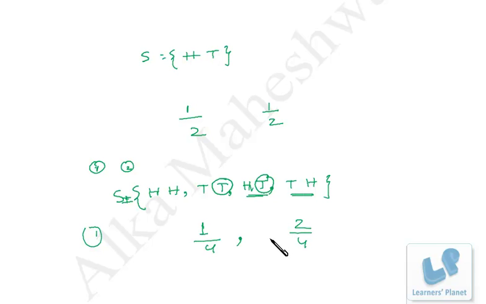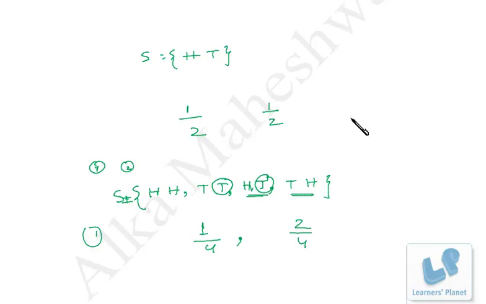Now suppose instead of two coins, we are having three coins. Then there will be a larger sample space. And how do we calculate the sample space? It is the product of total possible outcomes of individual events. In coin 1 there are two possibilities, in coin 2 there are two possibilities, so 2 into 2 is 4.